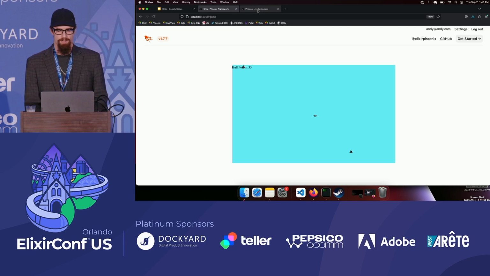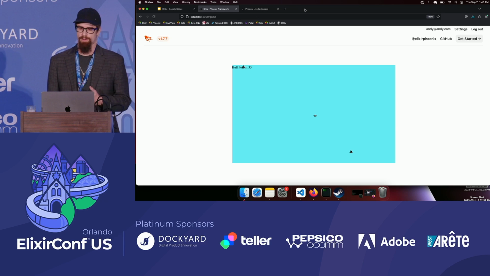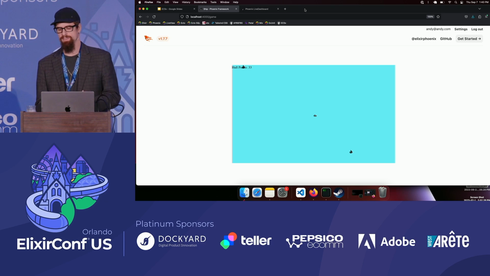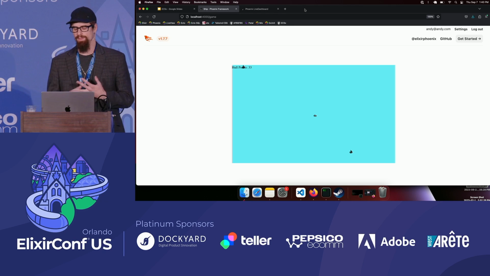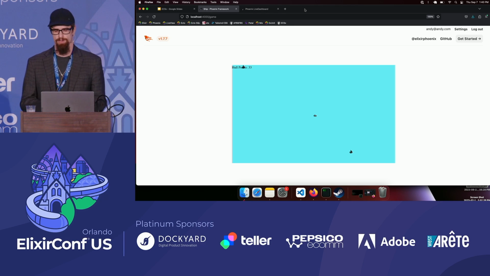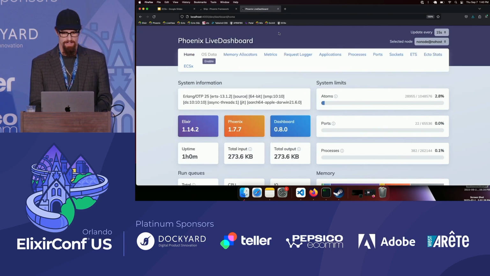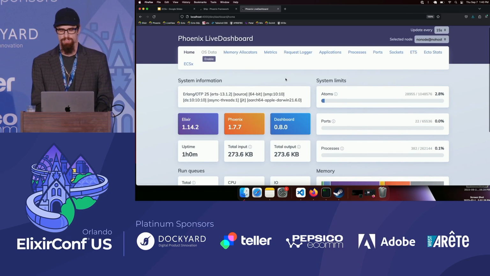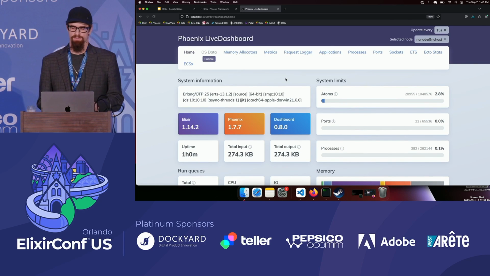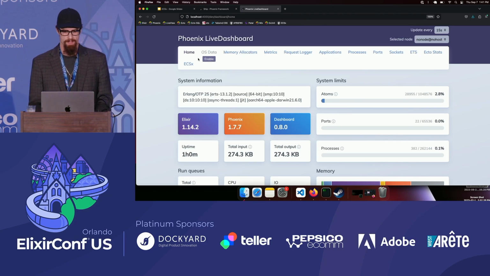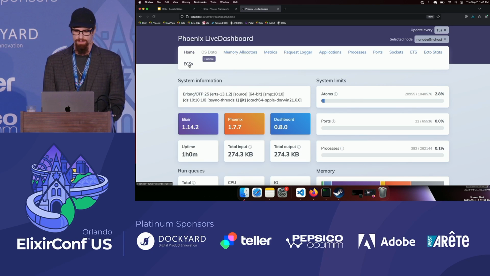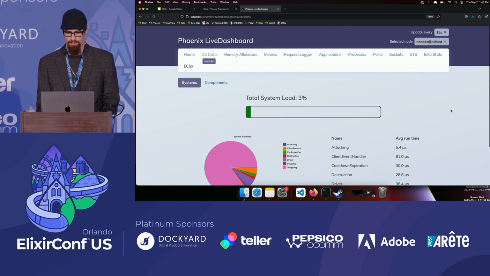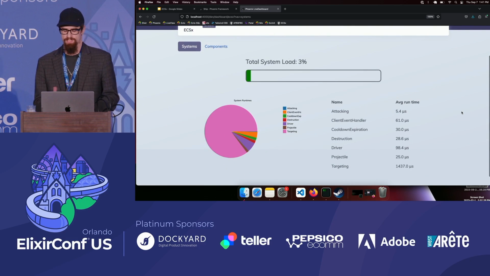Now, another feature in ECSx that's not going to come in the standard library, but is an optional dependency, is the LiveDashboard. So as you probably know, Phoenix comes with the Phoenix LiveDashboard, which allows you to inspect various metrics and statistics about your running Phoenix application. So if you're running a Phoenix app and using Phoenix LiveDashboard, you can install an optional dependency, the ECSx LiveDashboard. And so this is going to create an extra page in there, ECSx, and when we click on that, this is going to show us the total system load.